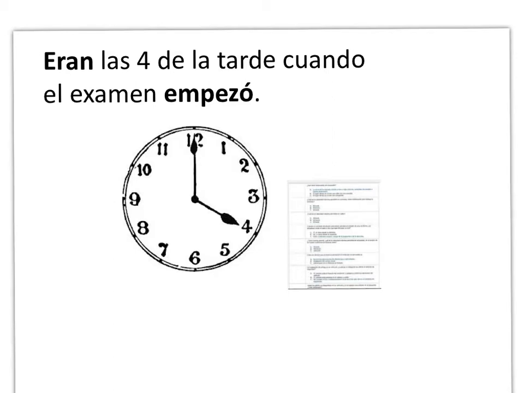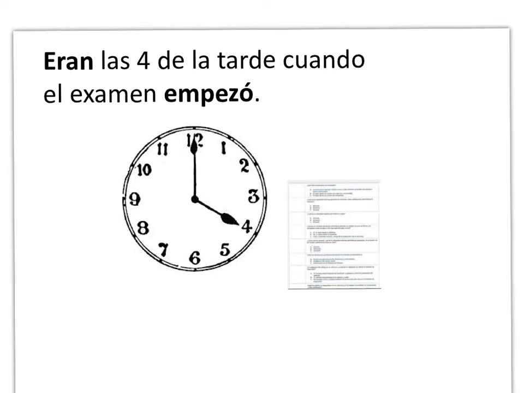So we can conclude in an introduction of a story, a good storyteller is going to give background information, descriptions, set the scene. And when you do that in Spanish, in the past tense, you're going to use a lot of the imperfect because of the descriptions. If you tell how somebody was feeling, all of this background information would be in the imperfect. And a good introduction does that.